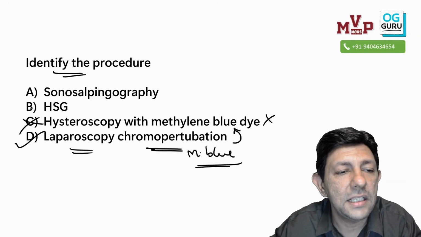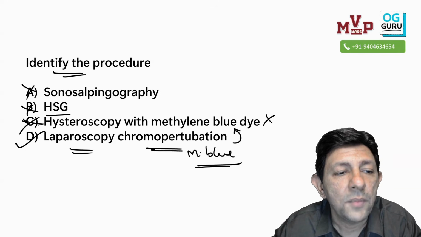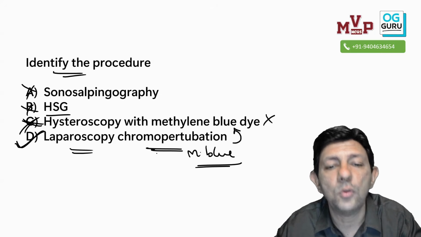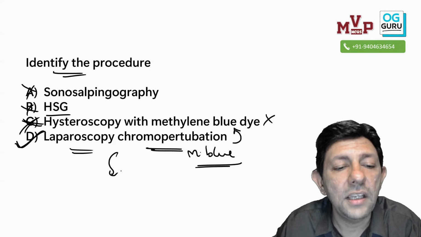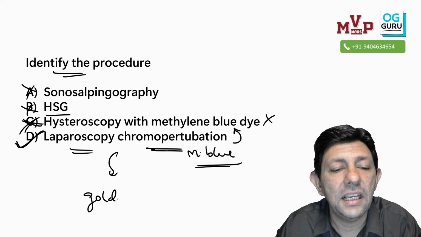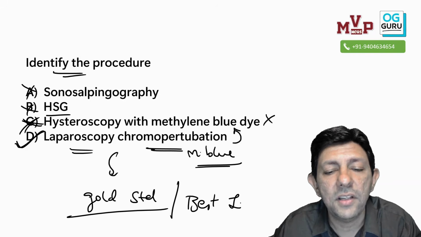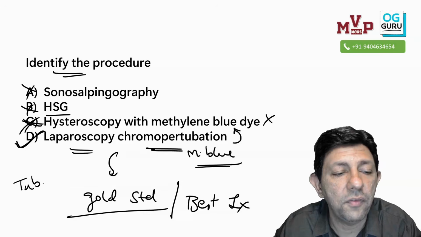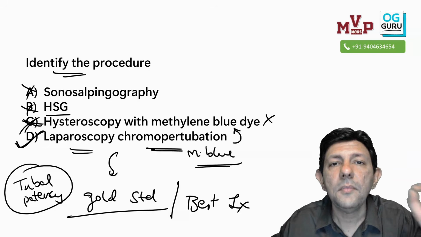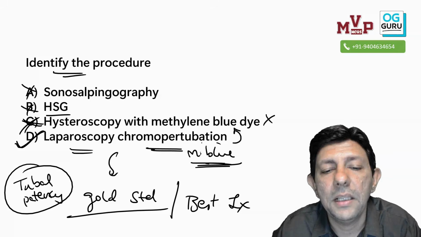And is it HSG? No, HSG is an X-ray. Sonosalpingography is a USG. So sir, this is a laparoscopy chromopertubation done with methylene blue dye. And what is it? Yes sir, it is the gold standard or the best investigation for tubal patency. If I want to confirm tubal patency, best investigation, laparoscopy chromopertubation done with a methylene blue dye.